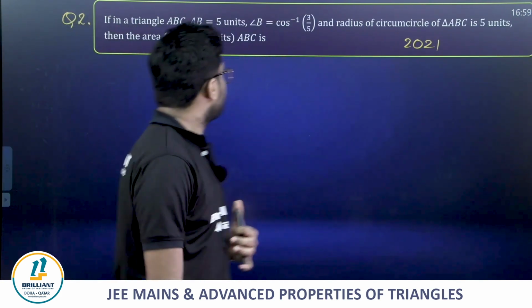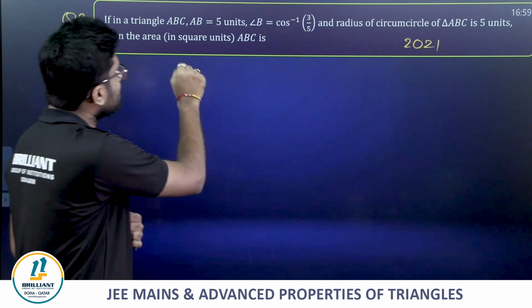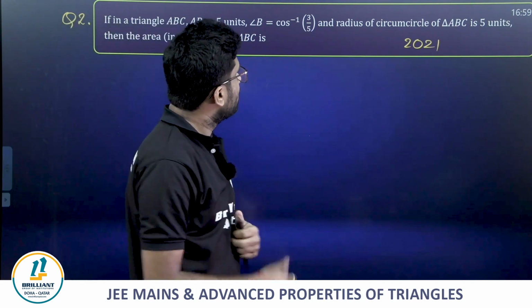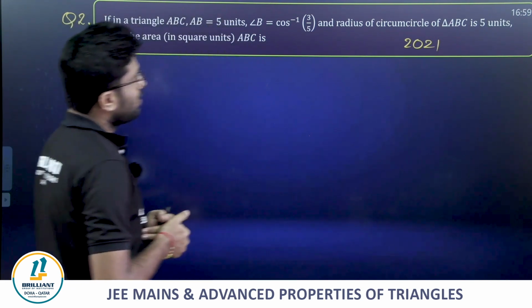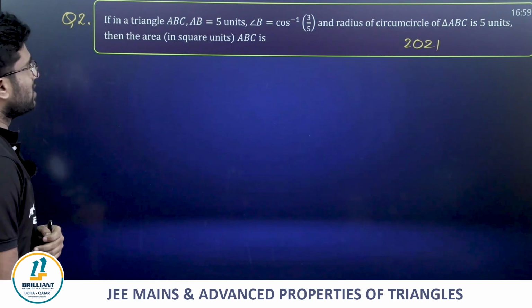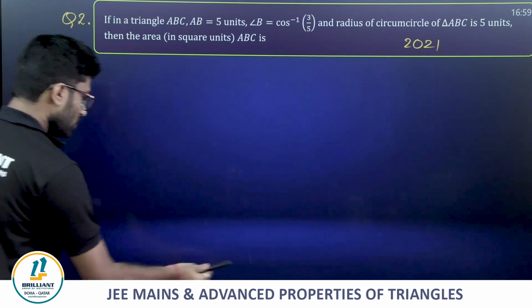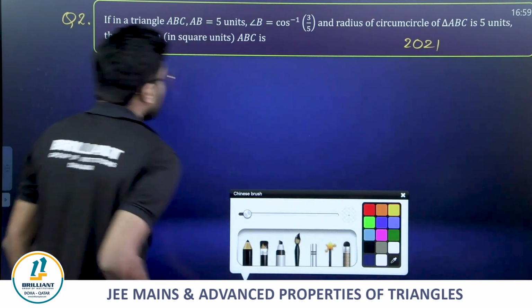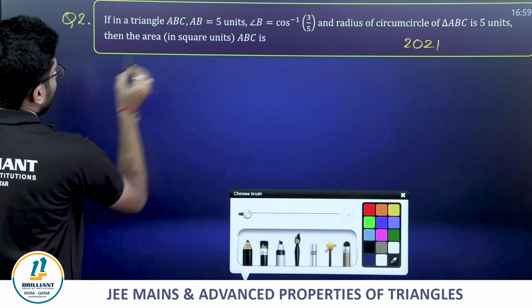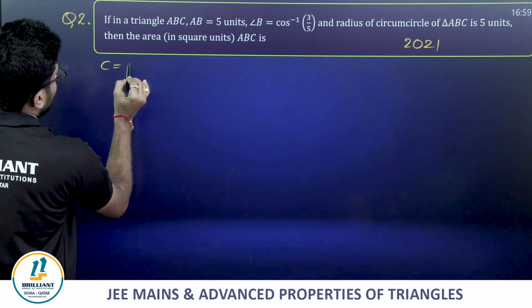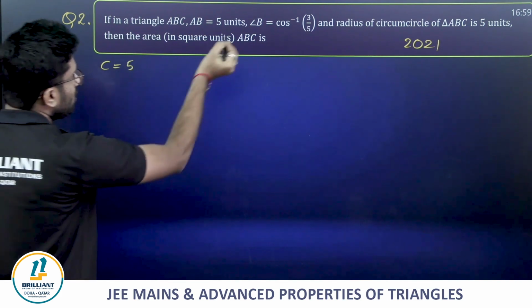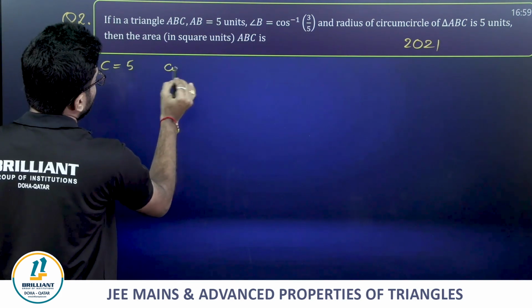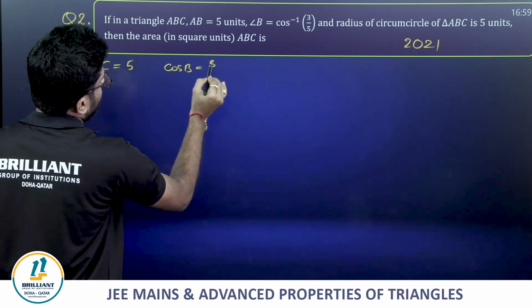Question number 2. If in a triangle ABC, AB length is given, angle B is given, and the radius of the circumcircle of triangle ABC is given, then they are asking the area. Oh God. AB, what do you mean by AB? Small c they have given. c = 5 units. And cos B they have given. cos B is 3/5.